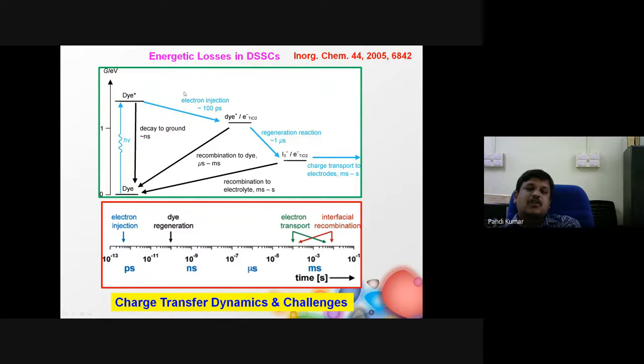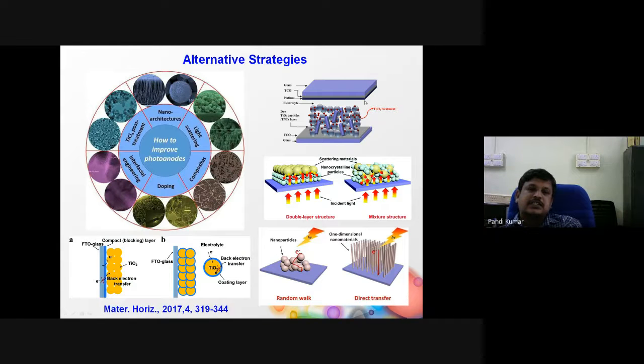So not all the injected electrons can be collected as current. Those injected electrons lose their energy through the recombination process. Here, recombination is the main culprit, and it affects the device performance. That's why not everybody can make an efficient device. To overcome this limitation, several alternative strategies have been adopted.